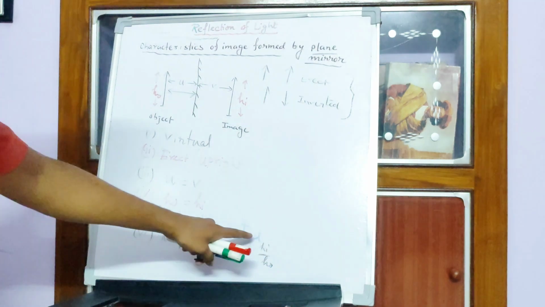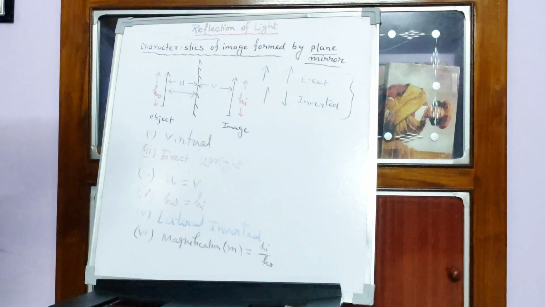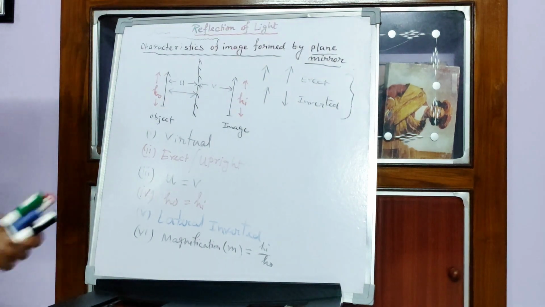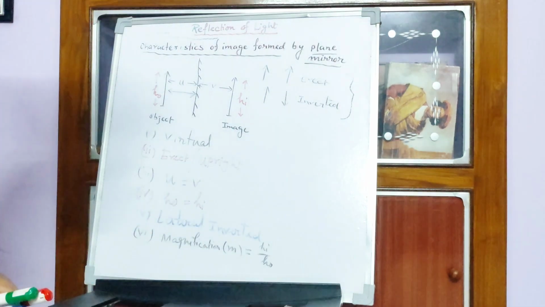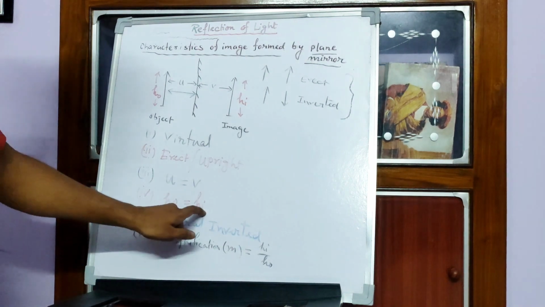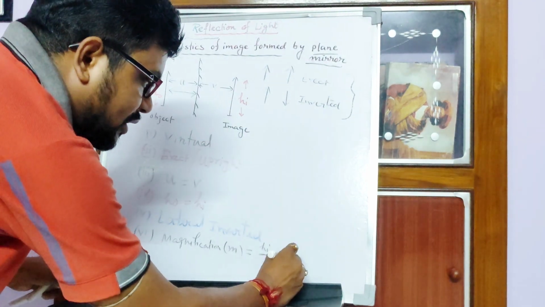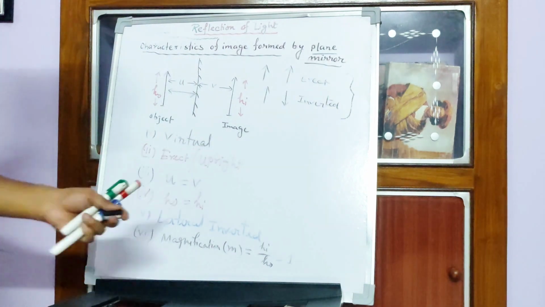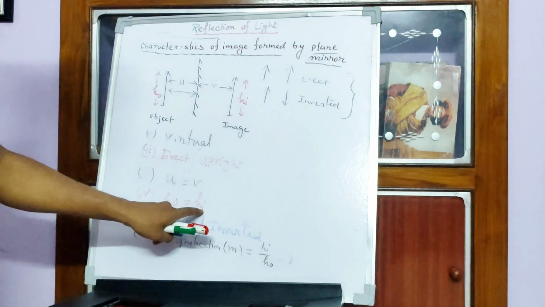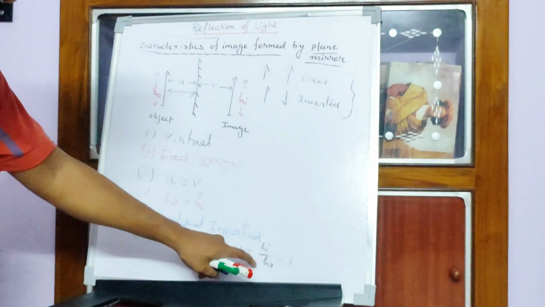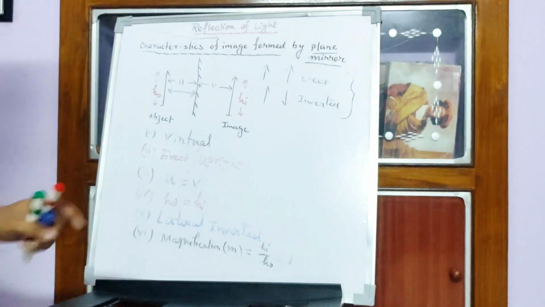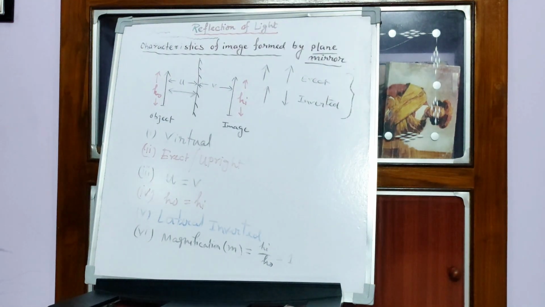Remember, height of the image by height of the object, it is the ratio of the height of the image and height of the object, and as they are equal, that's why its magnification is always 1. Suppose height of object is 2 cm, height of image is also 2 cm, so 2 by 2 is 1. So always remember, the magnification produced by a plane mirror is always exactly equal to plus 1.